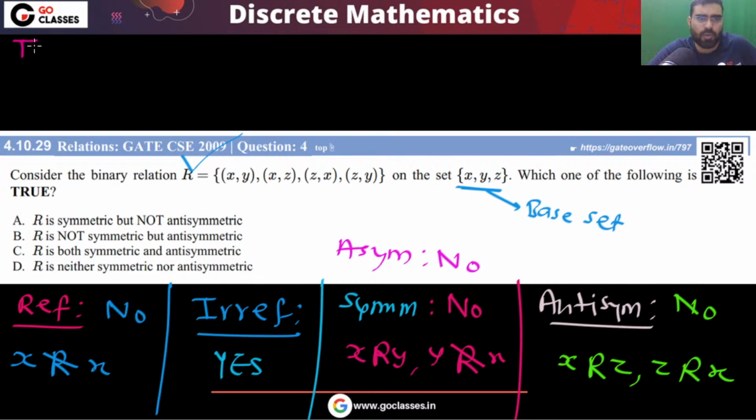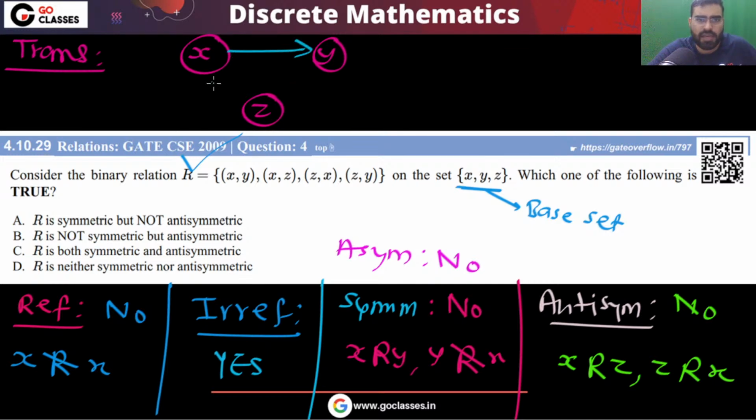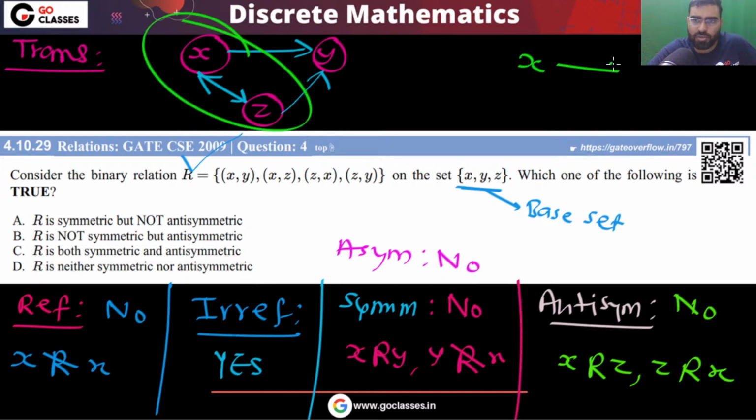What about the transitive property? For the transitive property, the best way is to create the graph x, y, z. So you can notice x related to y, x related to z, z related to x, and z related to y. Here what is the violation? Very easily you can see the violation. Because x related to z, z related to x, transitivity says that x must have a self loop, z must have a self loop, but that is not satisfied. So you can easily see this is not transitive.